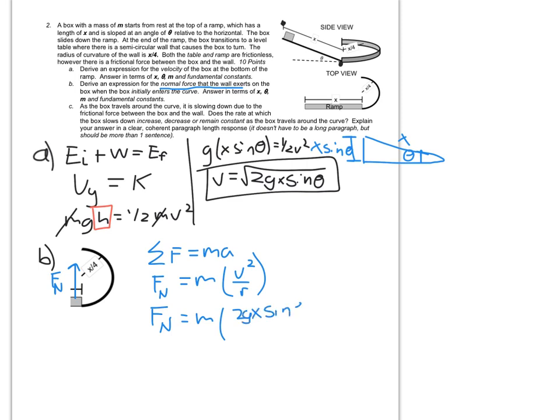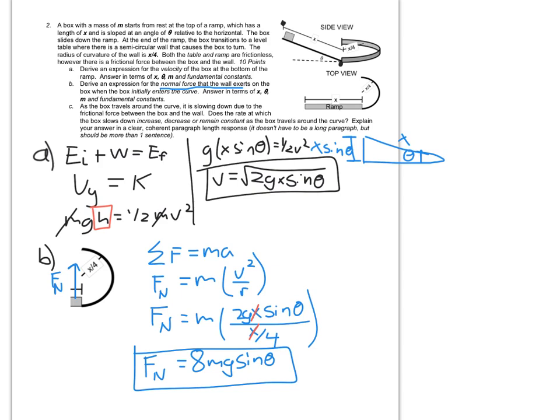I'm just going to remove the square root, so it's going to be 2gx sine of theta divided by our radius, which we're told is x over 4. We can go ahead and simplify this. The x's divide out, and that 4 gets moved to the top here, and so what we're left with is our normal force is going to be equal to 8 mg sine of theta.